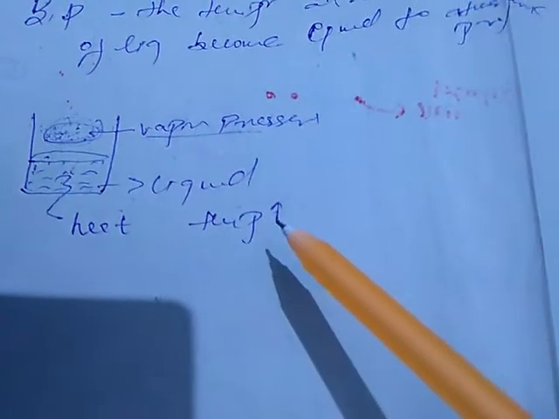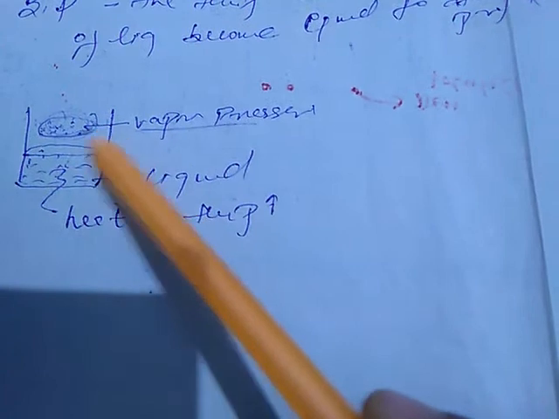So boiling point is nothing else, it is a particular temperature at which the vapor pressure exerted by the vapor of the liquid becomes equal to the pressure exerted by the atmosphere. Then that particular temperature is referred to as the boiling point.